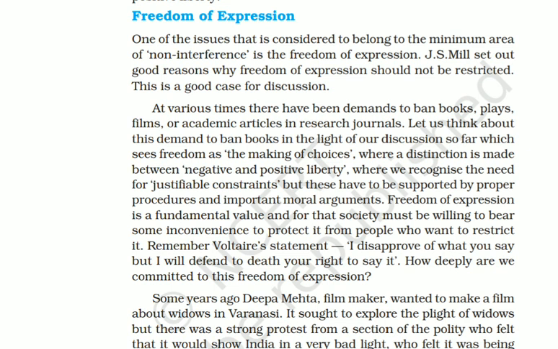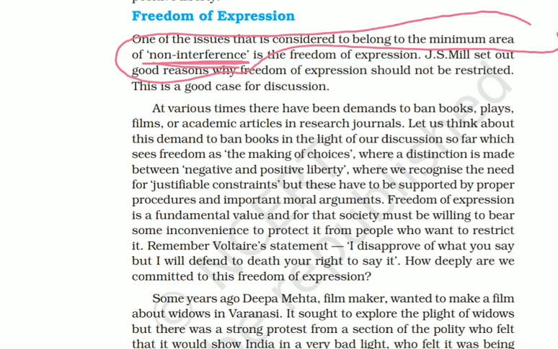What is this freedom of expression? Freedom of expression should be included in the area of non-interference. There is a minimum area of non-interference where a person can take his or her decision, and this freedom of expression should be included in that area. It belongs to that particular area.